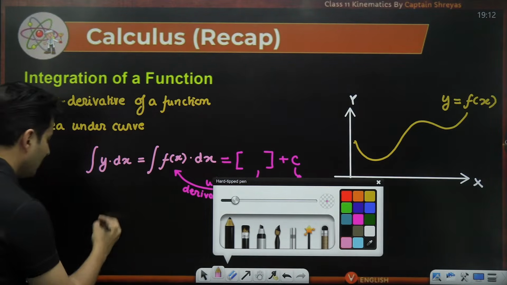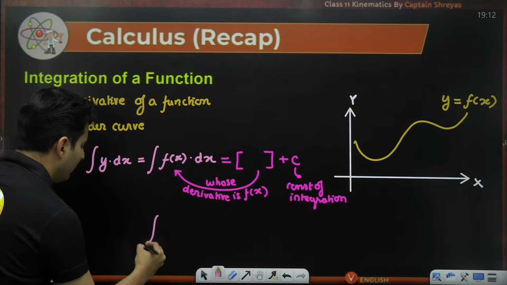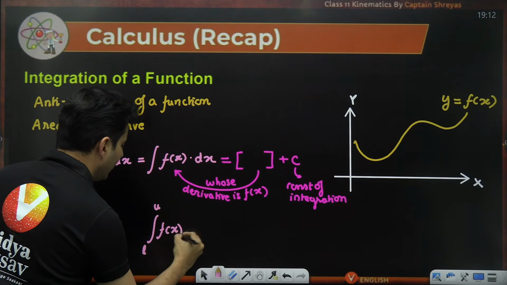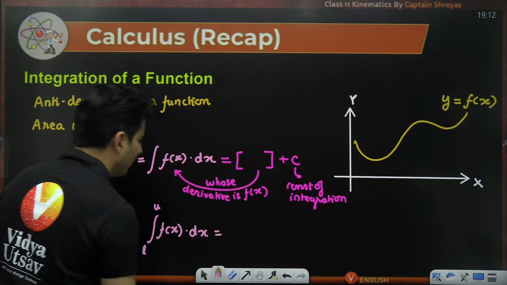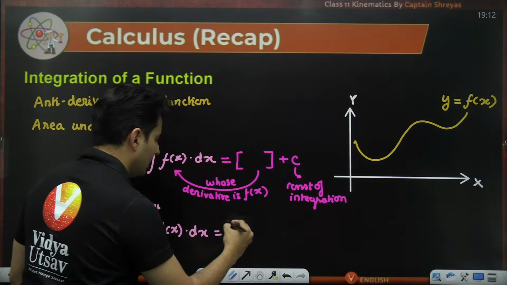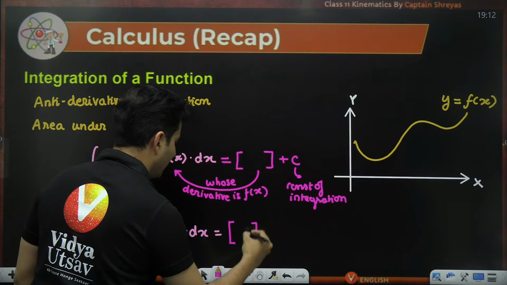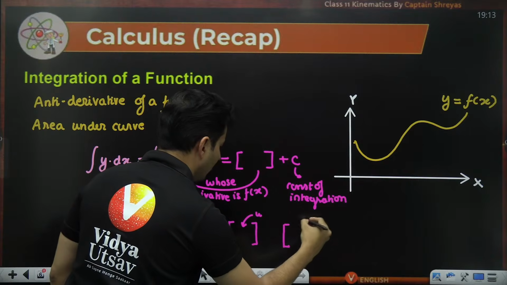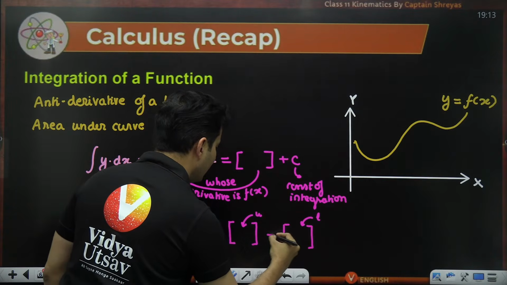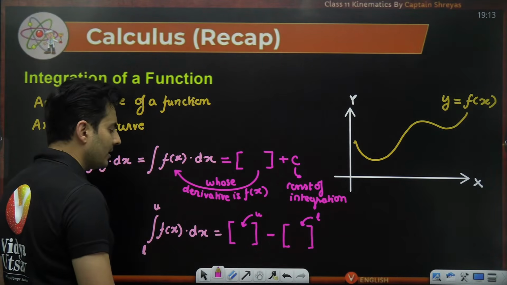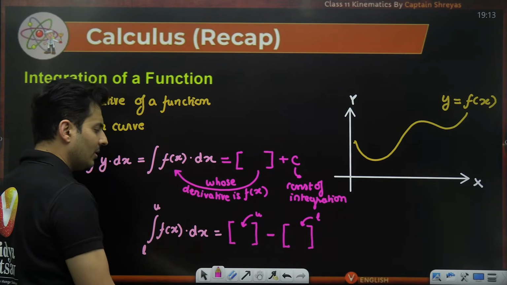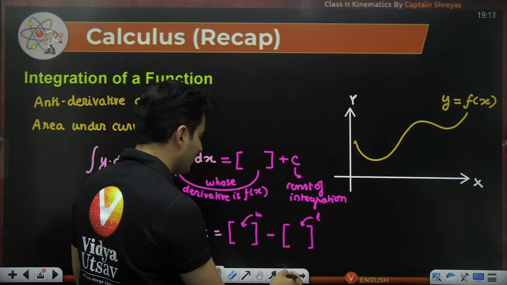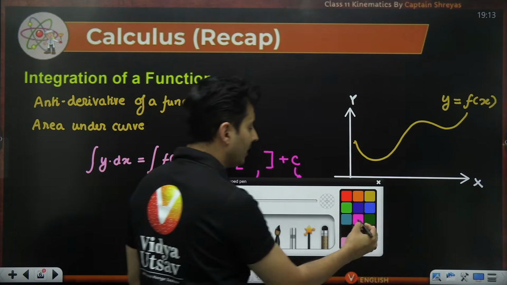But when you put limits, when you have upper and lower limits, this is the lower limit, this is the upper limit, and you integrate this in this particular manner, then you just substitute the upper limit first, then you substitute the lower limit next, and then you subtract them without the constant of integration. That is then called as the definite integration, which also gives me nothing but the area under the curves.